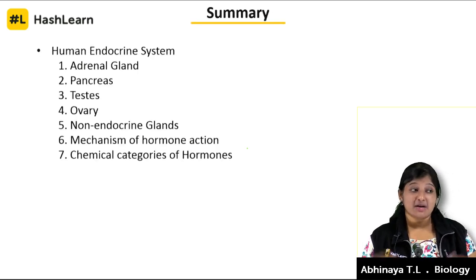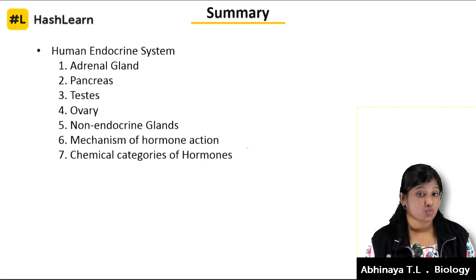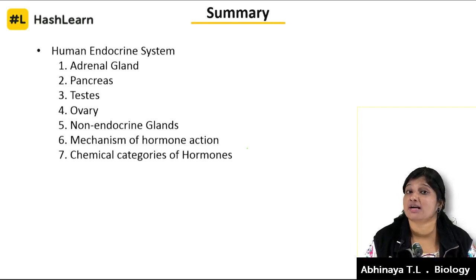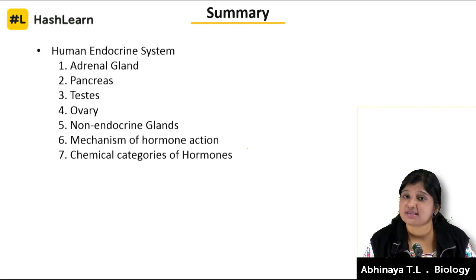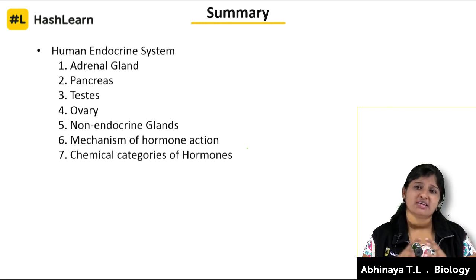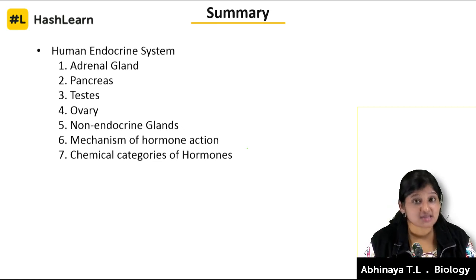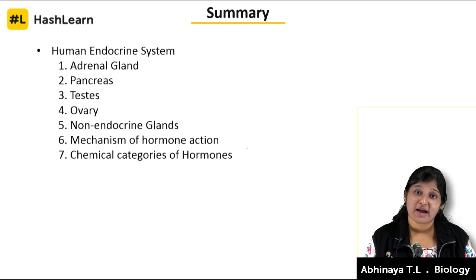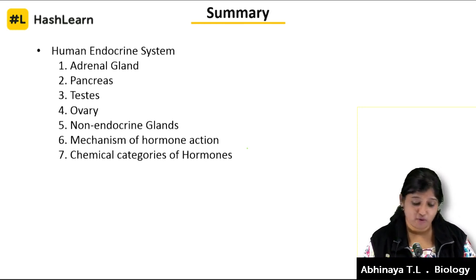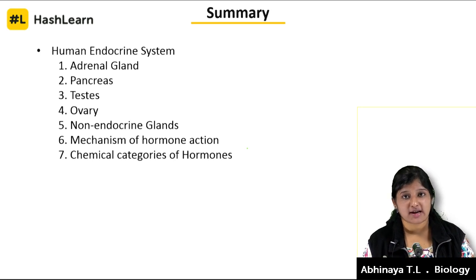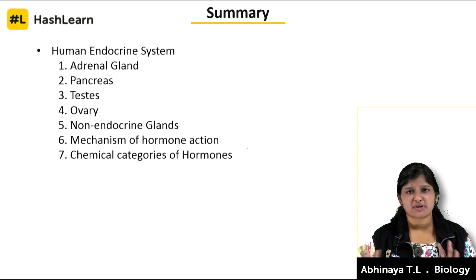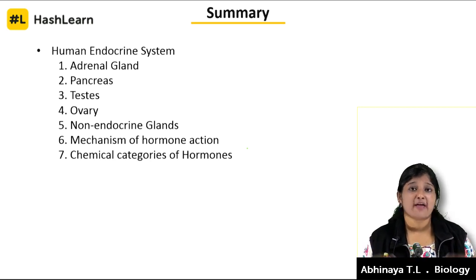So let's summarize. What did we study? We introduced hormones, we studied the importance of the endocrine system even in place of the nervous system, and also the types of endocrine glands. Today's class we studied the adrenal gland, pancreas, the gonads, the testis, ovary. Then we studied the non-endocrine glands also. Then we touched, not completely, upon the mechanism of hormone action and the four broad kinds of hormones.